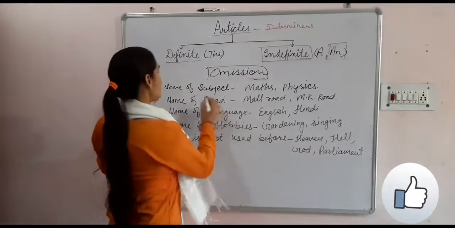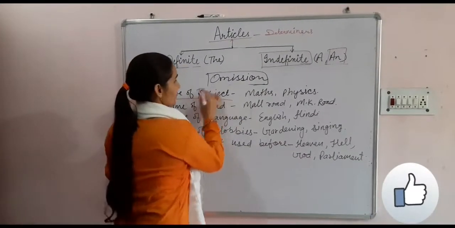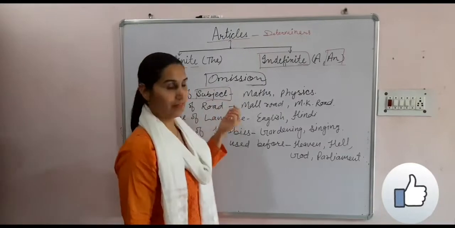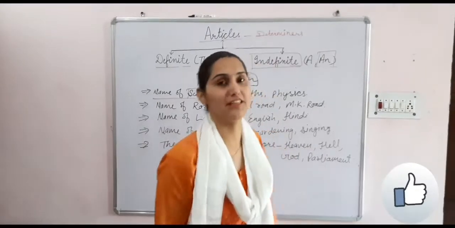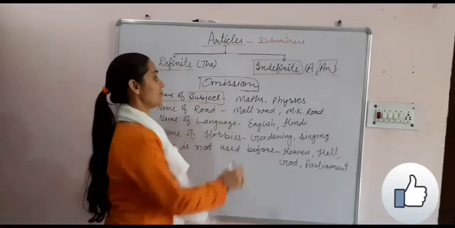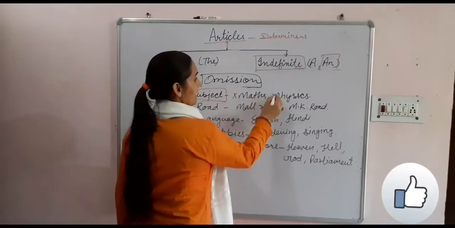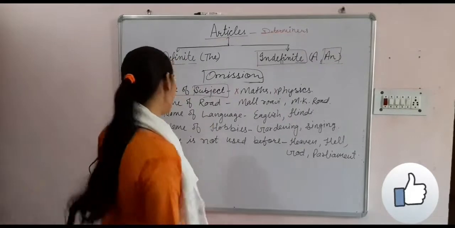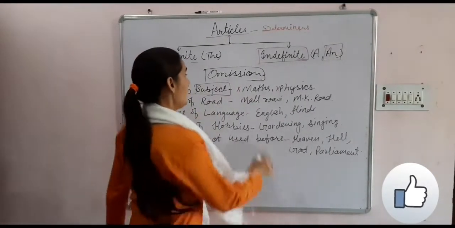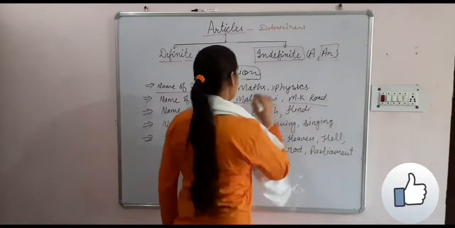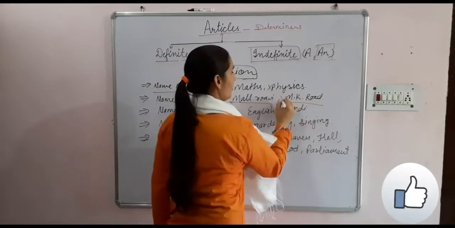Our next omission is the name of any subject. We have so many subjects: maths, physics, English, Sanskrit, Hindi. With the name of a subject, we will not use an article. Here will be zero article. Name of a road: any road, Mall Road, MK Road.